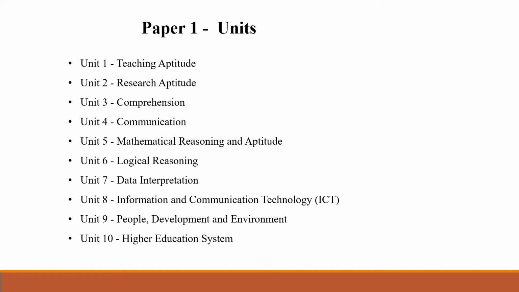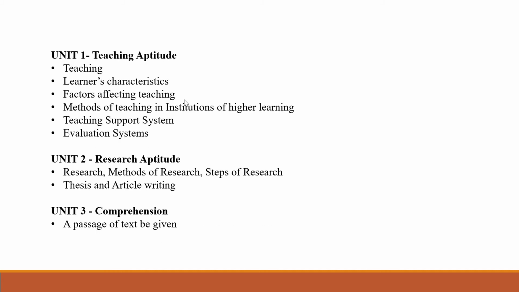There are 10 units in Paper 1. They are teaching aptitude, research aptitude, comprehension, communication, mathematical reasoning and aptitude, logical reasoning, data interpretation, information and communication technology or ICT, people, development and environment, and higher education system. Let's discuss each unit in detail.